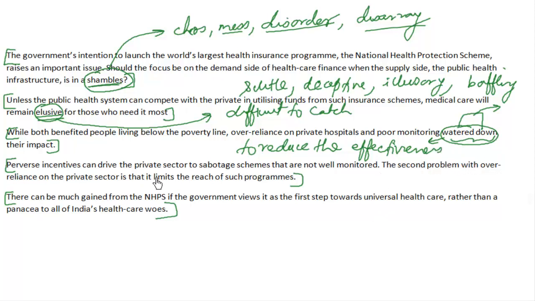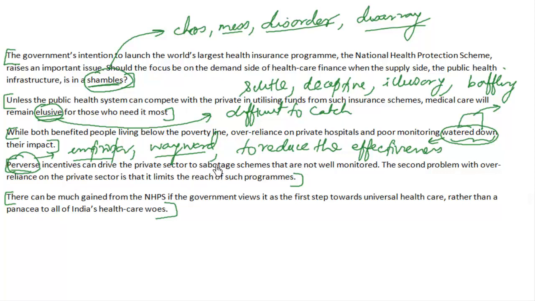Perverse incentives can drive the private sector to sabotage schemes that are not well monitored. So what is perverse basically? Perverse basically means improper, right? So when something is improper, something is wayward, something is against what is intended, that is basically perverse. The word perverse has many meanings, and the context in which it has been used here means basically improper, wayward, or something that is contrary to the intended purpose, right? So that is the word perverse.